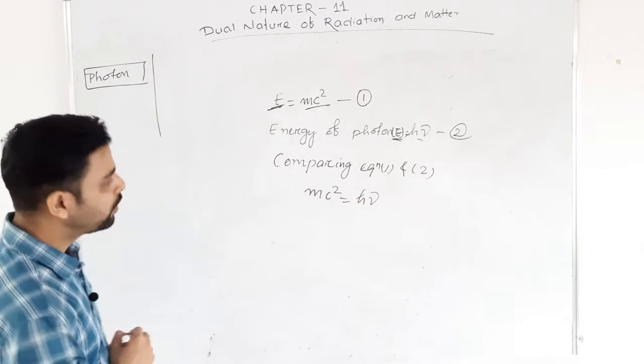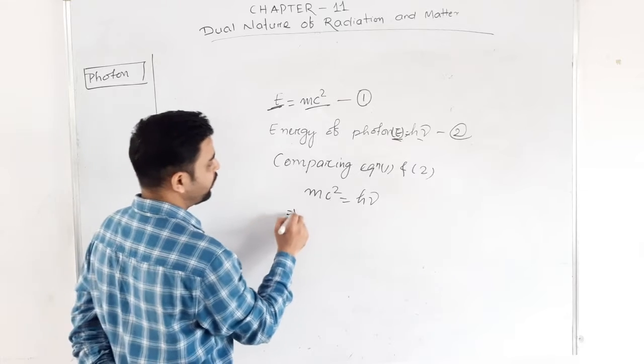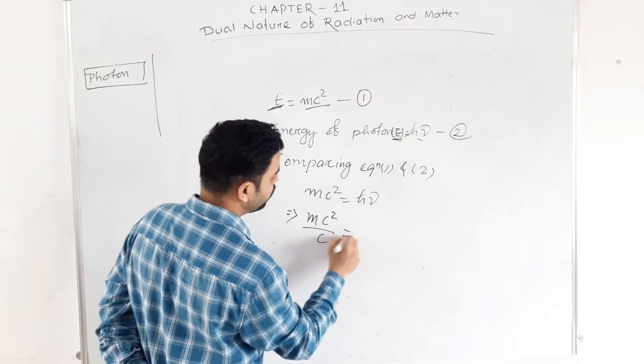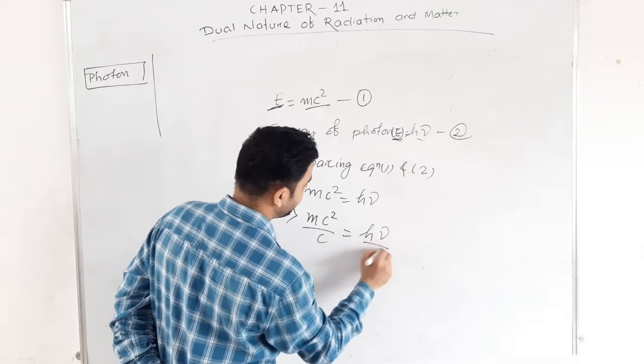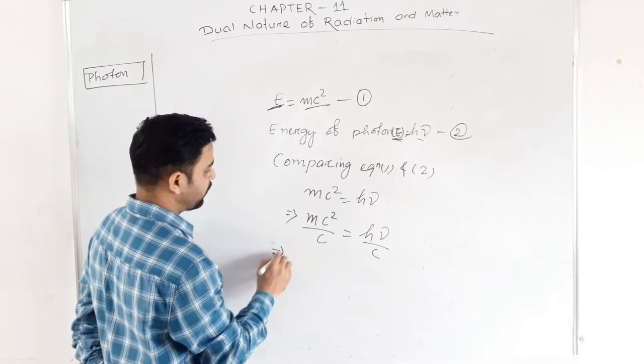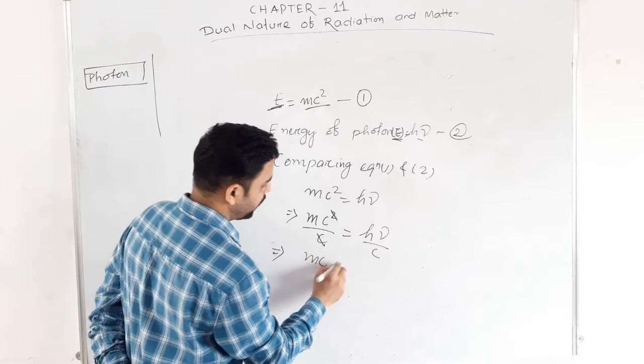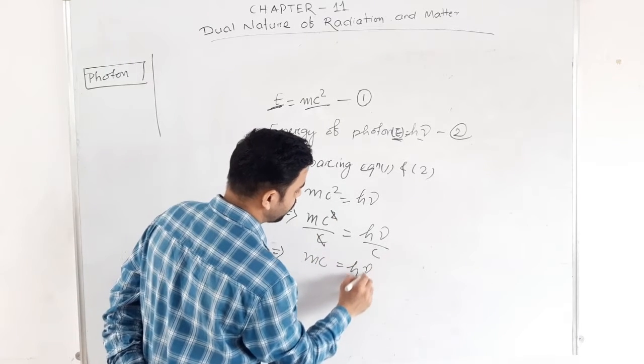That means if we divide by c on both sides, what will we get? c cancels out: m into c equal to h nu by c.